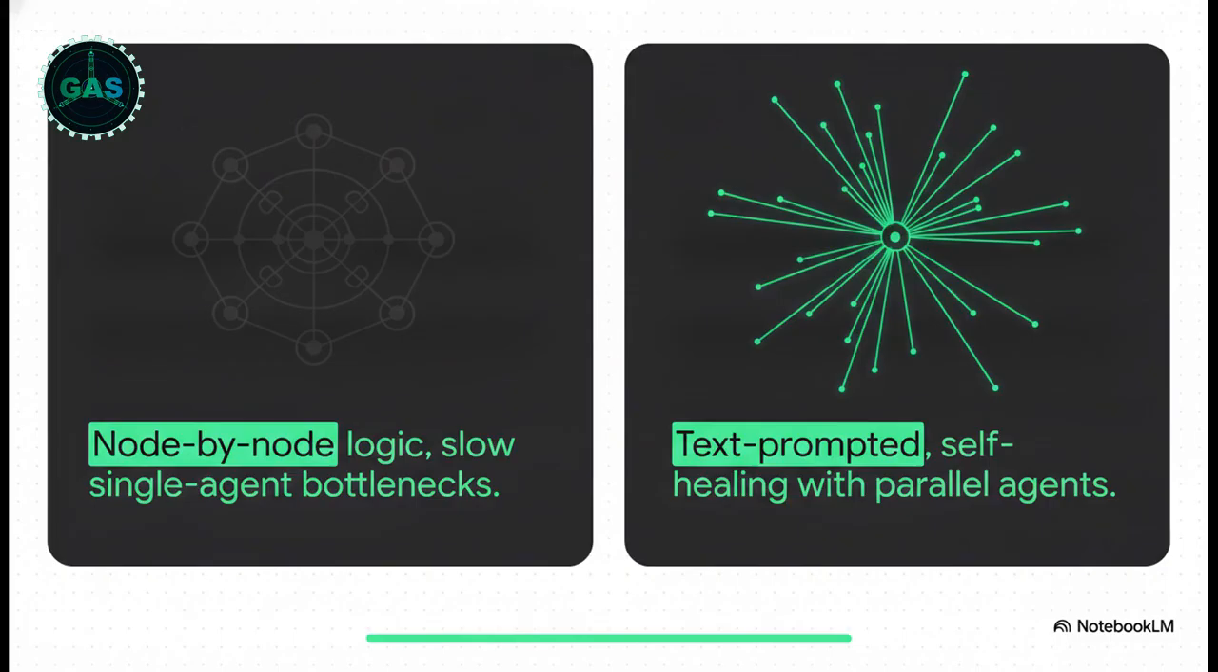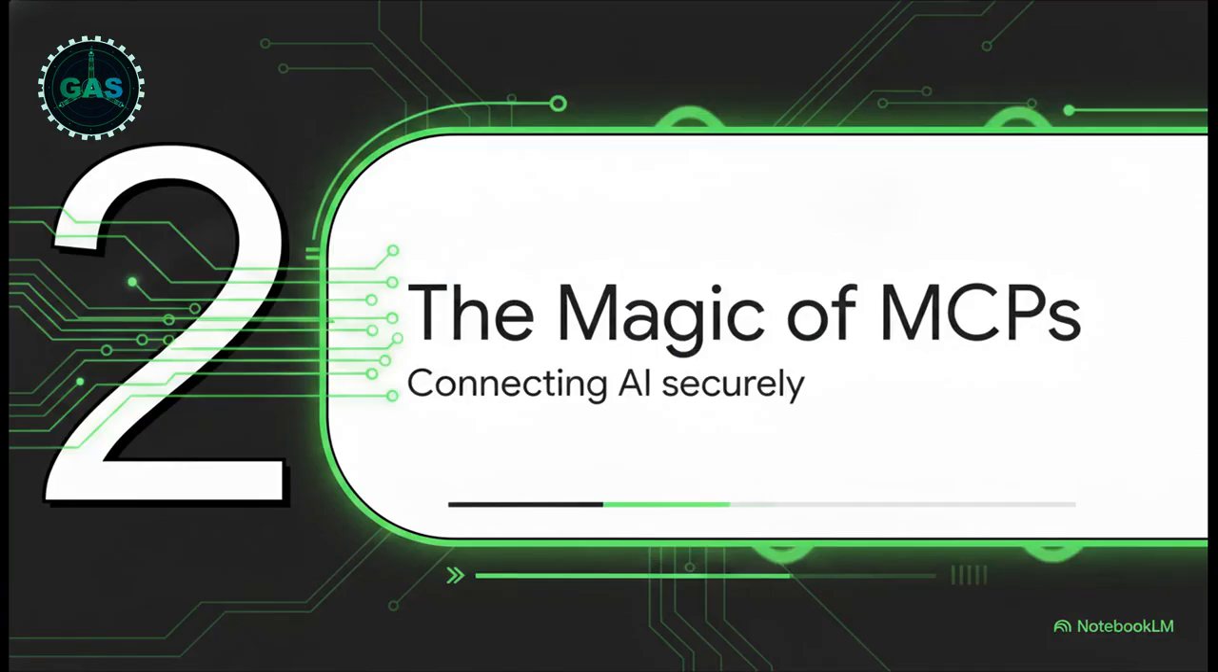But today, we've entered the era of vibe coding with platforms like Google's anti-gravity. Instead of manually connecting nodes, you literally just use text prompts. You describe what you want in plain English, and the platform uses parallel agents, meaning you can have 5 or 6 agents all working on independent tasks for you at the exact same time. It's self-healing, it actively thinks, and it just builds exactly what you ask for. Moving right along to Section 2, the magic of MCPs and how we connect AI securely.